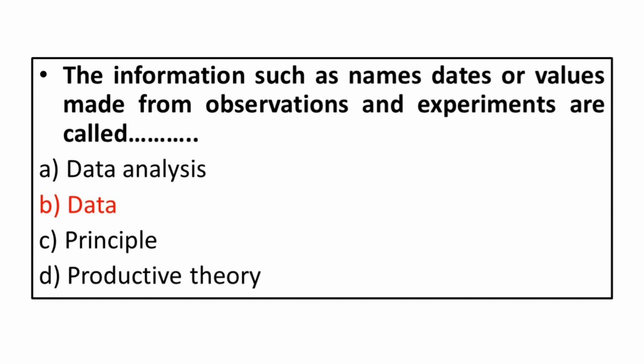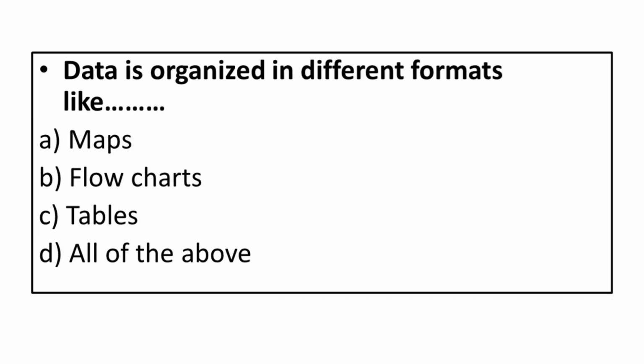Data is organized in different formats like: A. Maps. B. Flowcharts. C. Tables. D. All of the above. Correct answer is all of the above.